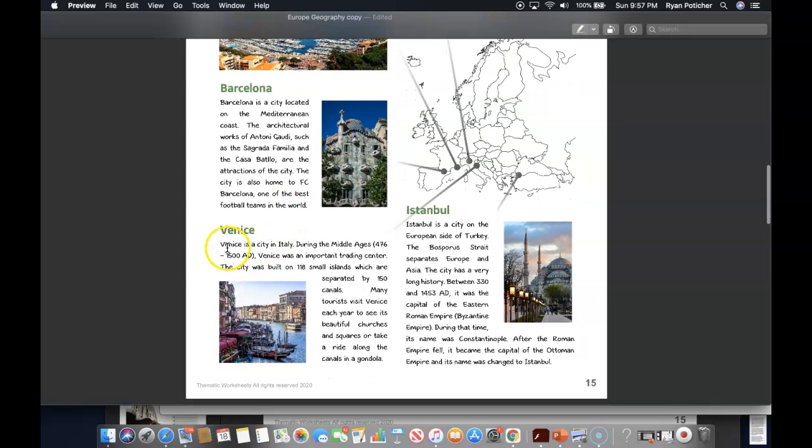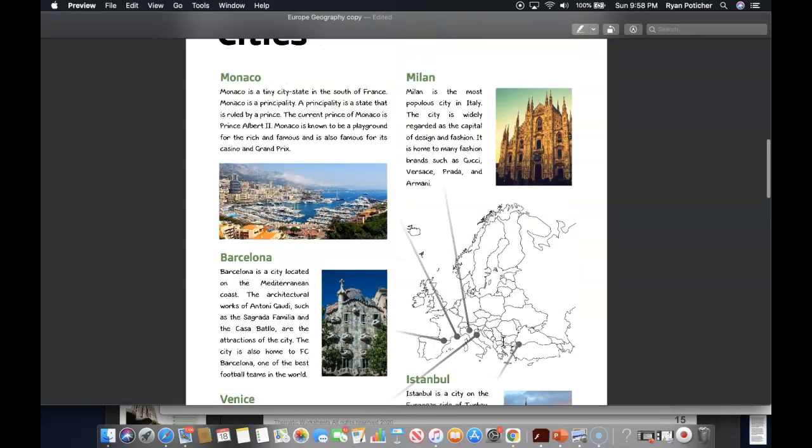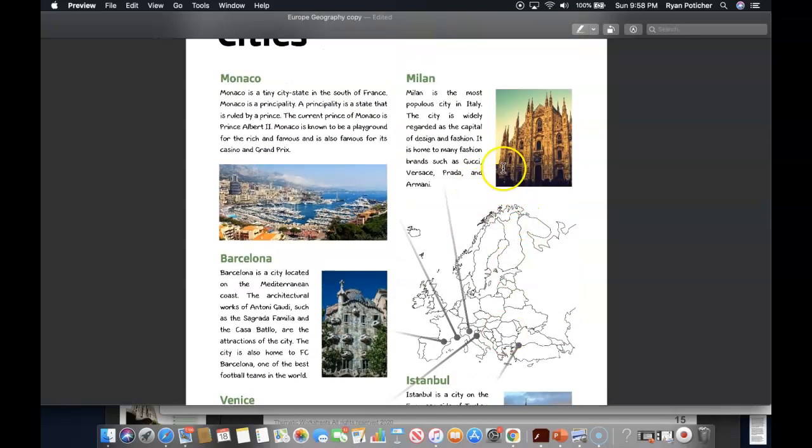And down here is Venice. Venice is a city in Italy, and during the Middle Ages, from 476 to 1500 AD, Venice was an important trading center. The city was built on 118 small islands, which are separated by 150 canals. Many tourists visit Venice each year to see its beautiful churches and squares, or take a ride along the canals in a gondola. And then there's Milan.